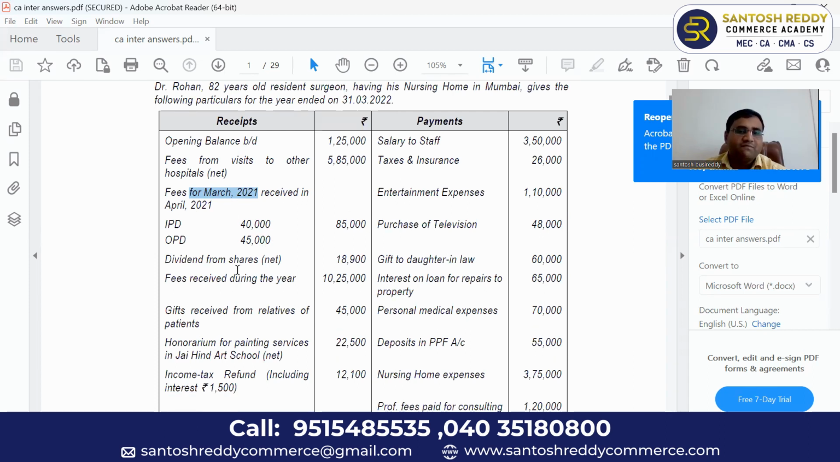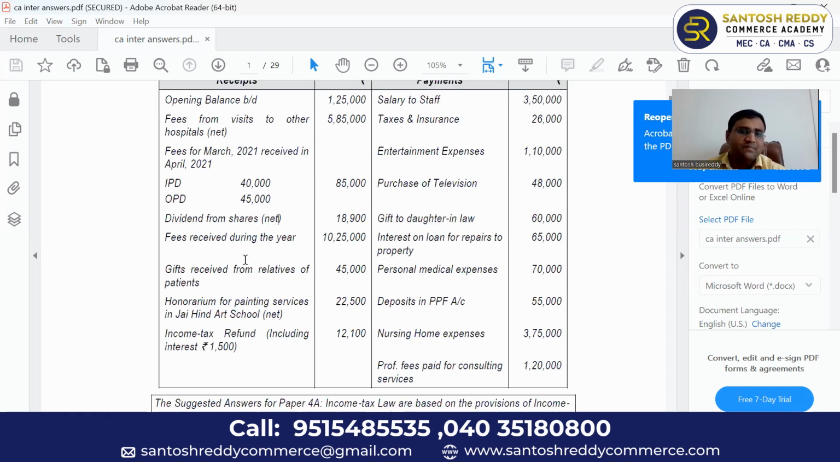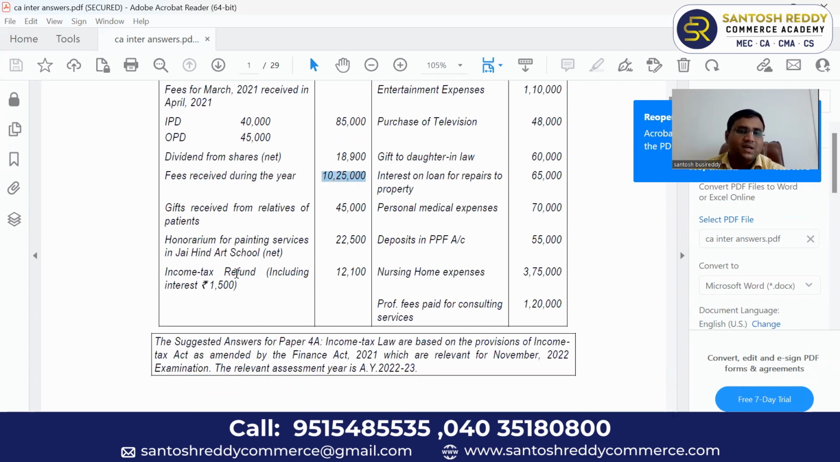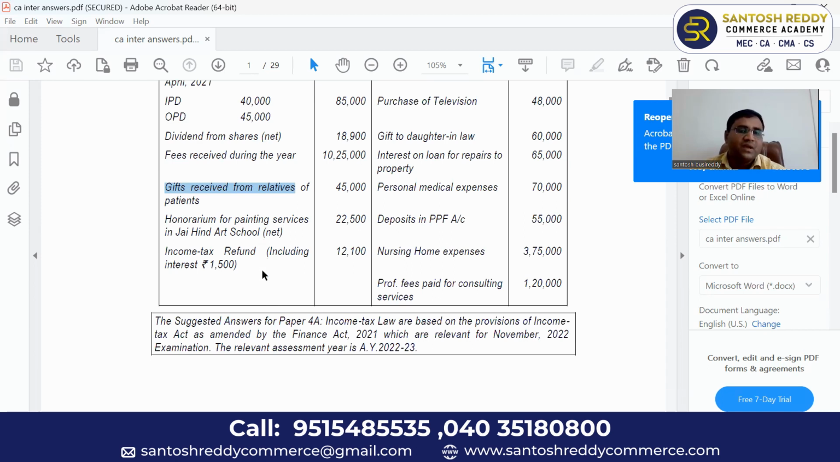Next, dividend from shares. Net means you have to gross up at 10% rate. Next, fees received during the year. This is actual fees received during the year. Next, gift received from relatives of patients. The relatives of patients means patients' relatives, not doctor's relatives. Patients' relatives' gifts will come under income from business or profession.